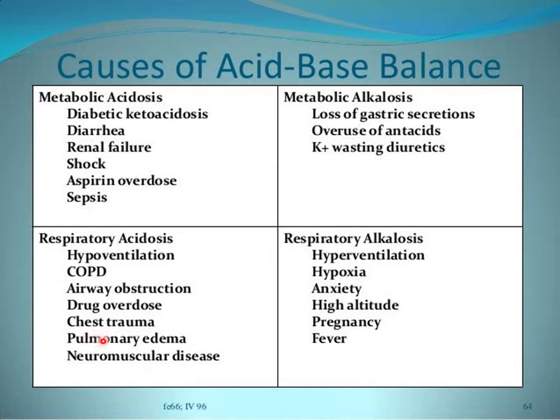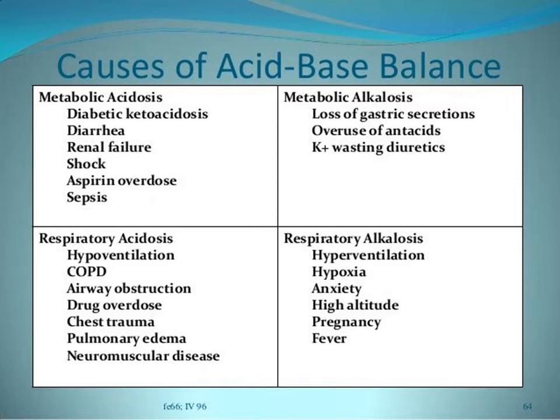So in pulmonary edema, there is accumulation of fluid inside the lungs, and in this case again the function of lungs will be affected, resulting in reduced exhalation of carbon dioxide out of the lungs, and respiratory acidosis will occur. So any neuromuscular disease that affects the respiratory muscles or the chest muscles will result in hypoventilation and ultimately respiratory acidosis due to retention of carbon dioxide inside the blood. So this was all about the main causes of metabolic and respiratory acidosis.